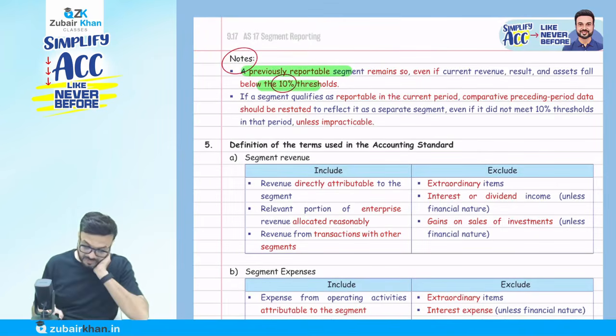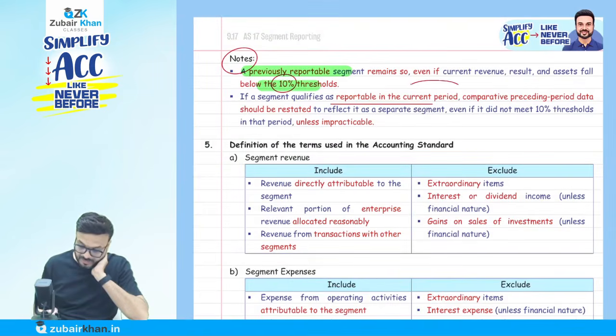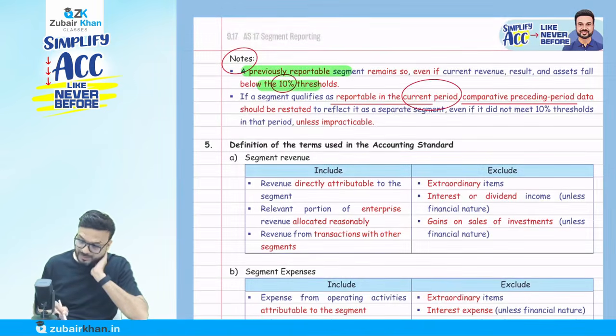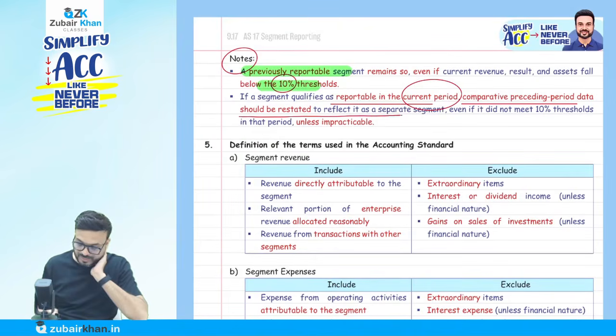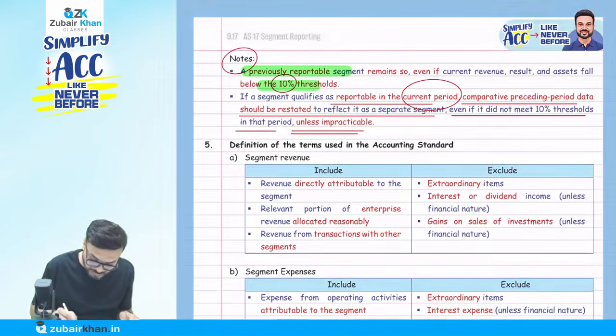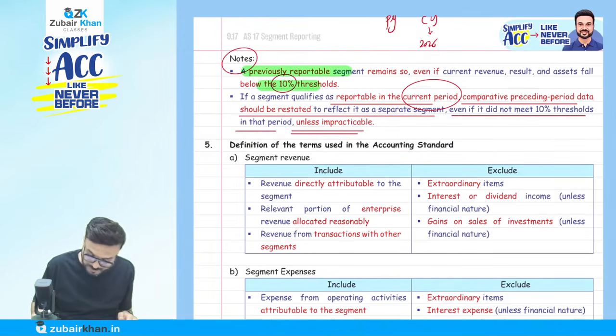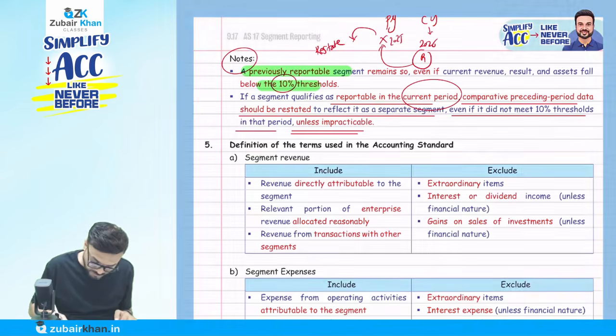Then they say here, if a segment qualifies as a reportable segment in the current year, comparative preceding period data should be restated to reflect it as a separate segment, even if it did not meet the 10% threshold in that period, unless impractical. What they are saying here is, suppose previous year, current year. In current year 2026, I'm a reportable segment. But in the previous year I was not a reportable segment, but we have to restate that year, restate 2025 for comparison in 2026.